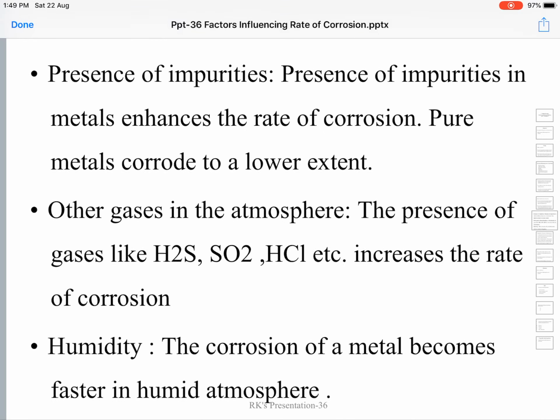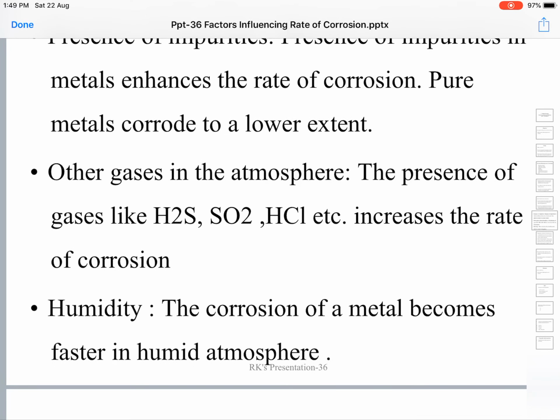Next, the metal is surrounded by gas, the atmosphere. In the atmosphere, some of the gases like carbon dioxide, even oxygen, hydrogen sulfide, sulfur dioxide, HCl gas, are highly reactive gases.